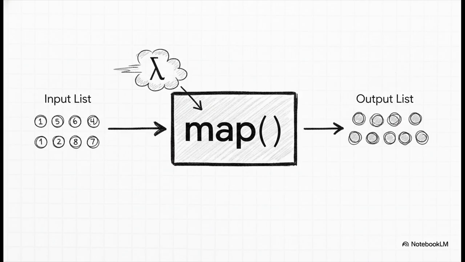This is the Lambda way. See how we didn't have to define a whole separate function on a different line? We just whip up this tiny anonymous function, lambda x times x, right there inside the map call. The logic is exactly where you're using it. It's just so much cleaner.